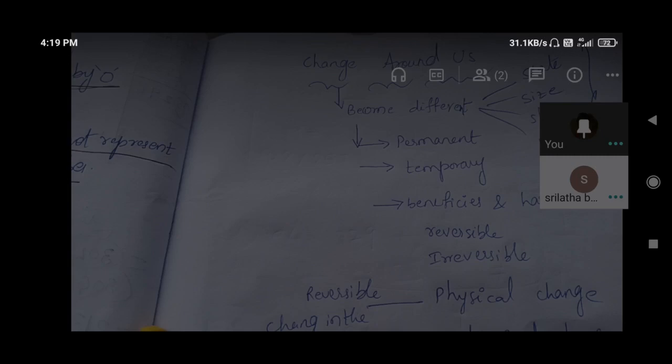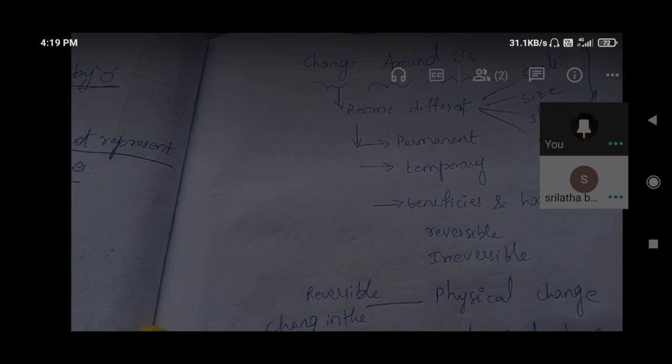And the next one is separation of substances. To remove non-useful, harmful components, to get useful components, and to obtain pure samples. In this manner, for this purpose, we have to separate substances in our daily life. For example, peas are removed from their pods. Yes, non-useful things we are removing and useful we are taking.